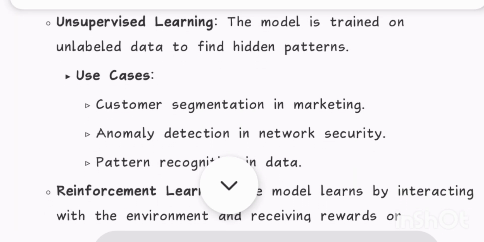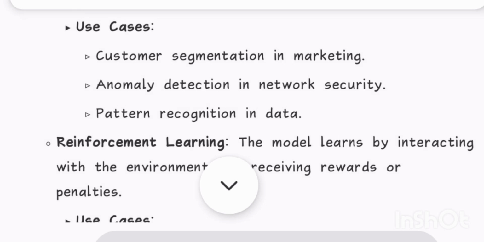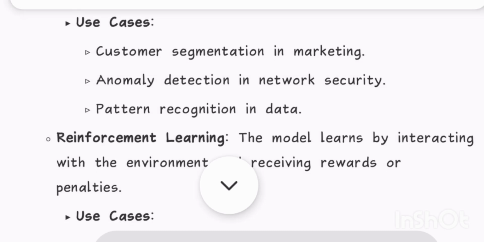Unsupervised learning: the model is trained on unlabeled data to find hidden patterns. Use cases: customer segmentation and marketing, anomaly detection in network security, pattern recognition in data.